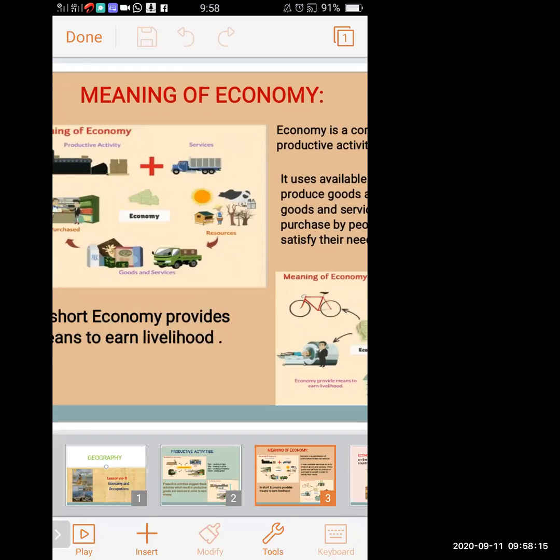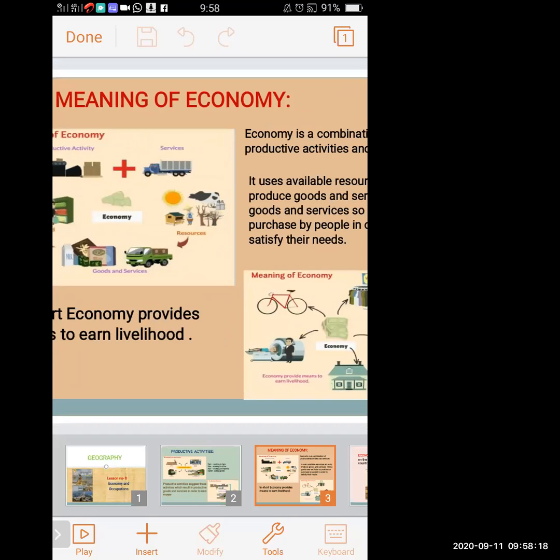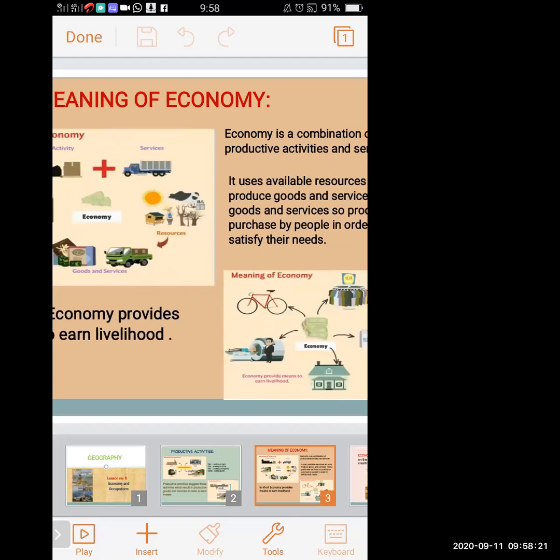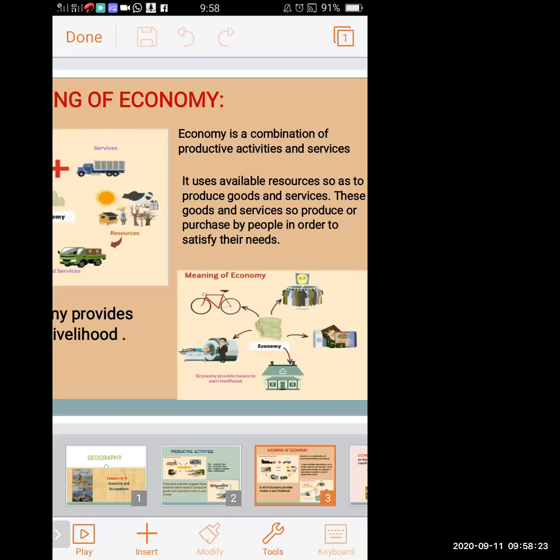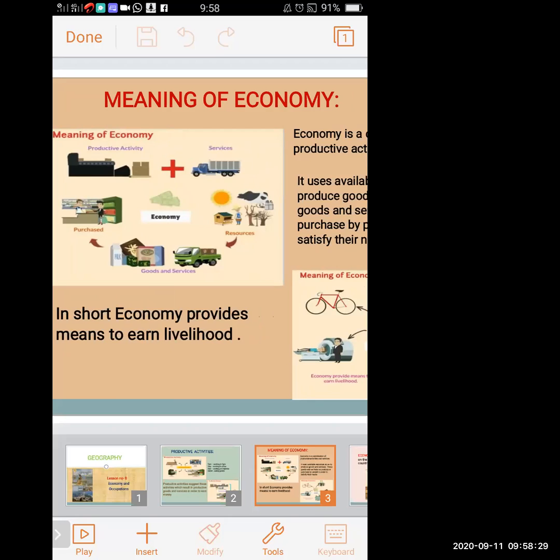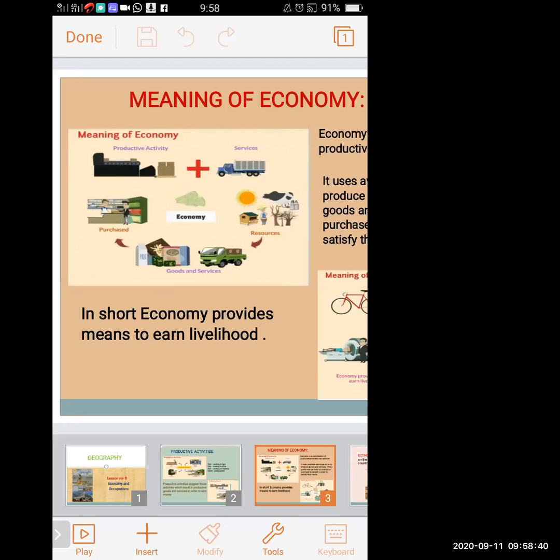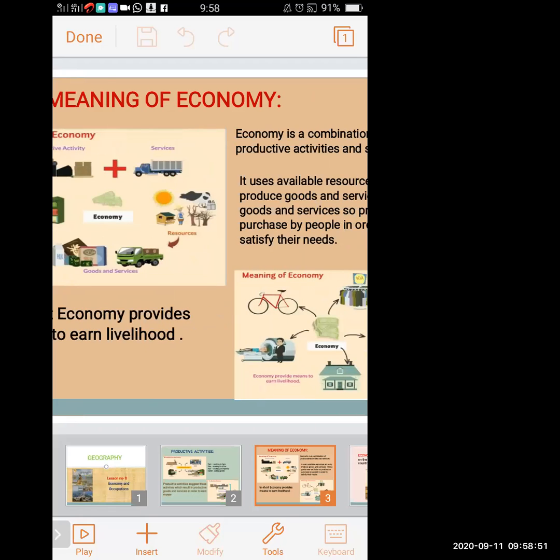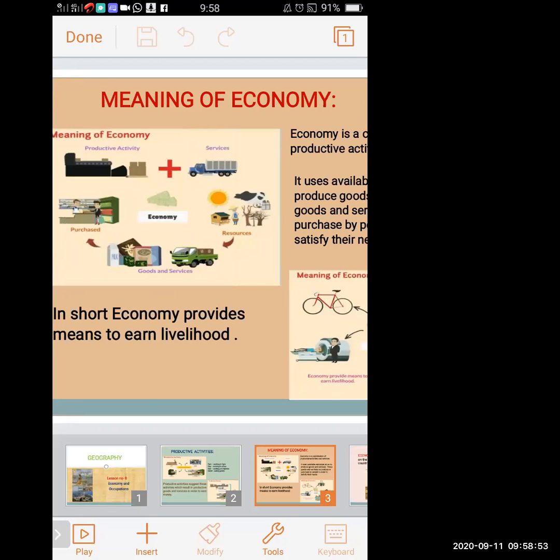So economy is a combination of productive activities and services. It uses available resources to produce goods, and from the goods produced, we give the service. In this picture, resources are given. From those resources, the goods are produced. The goods and services are supplied to big malls or shops for the consumer to purchase. The consumers go to the shops and malls to purchase the goods and they pay for them. It's a cycle which goes on continuously: the resources, goods and services, and the purchase.